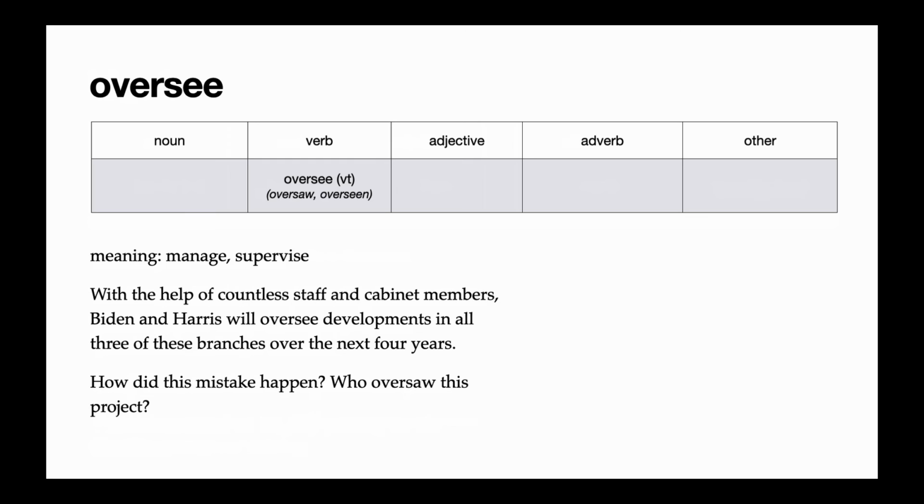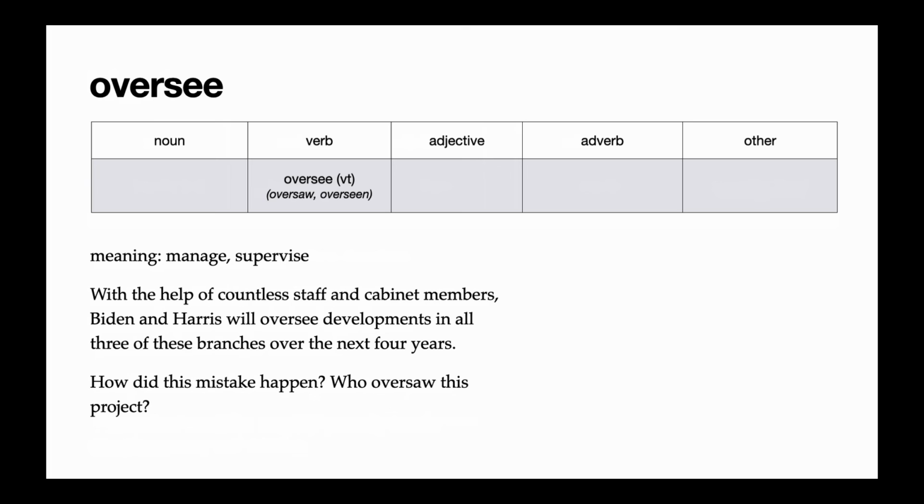Our next word is oversee. Oversee is a transitive verb that means to manage or to supervise. And you can kind of tell that just by looking at the word. We have 2 parts, over and see. So because see is an irregular verb, we have the irregular past tense, oversaw, and the past participle, overseen.